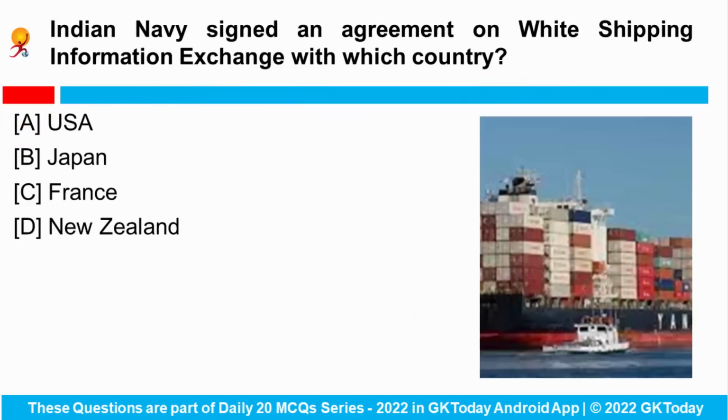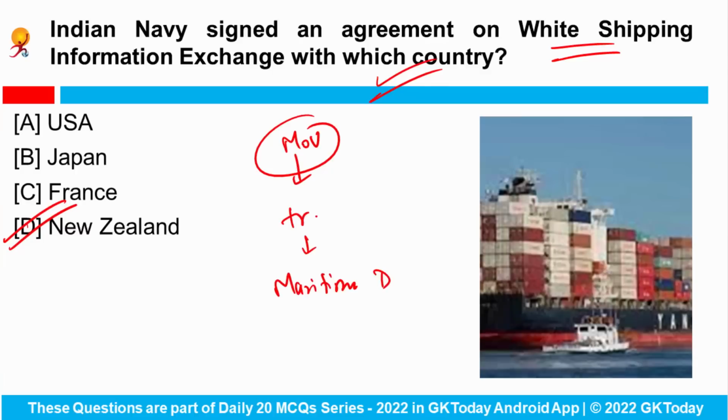Next is, the Indian Navy signed an agreement on white shipping information exchange with which country? The Indian Navy signed an agreement on white shipping information exchange with the Royal New Zealand Navy. As per the statement of the Ministry of Defence, the Memorandum of Understanding promotes greater transparency in the maritime domain.